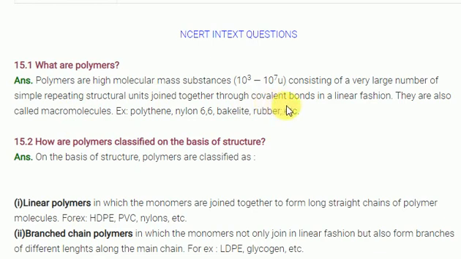Look at this, very important. Polymers are always formed by a covalent bond only, in a linear fashion. They are also called macromolecules. Examples are polythene, nylon, bakelite, rubber, polystyrene, polypropylene. These are general examples of polymers. Clear? Now, how are polymers classified based on structure?